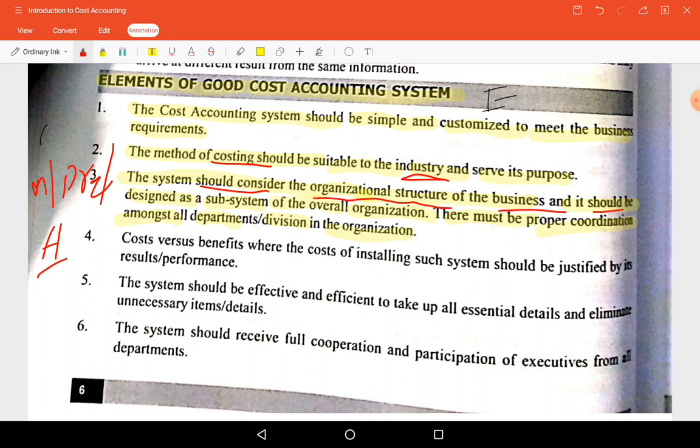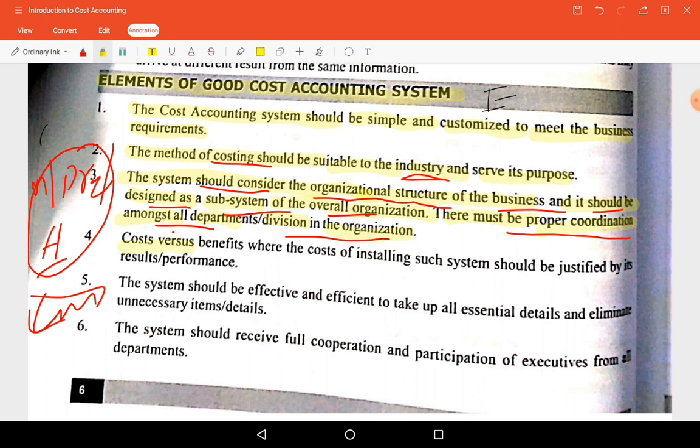Just like Parle, the biscuit section is there, the confectionery section is there. So chocolate confectionery comes under one department and biscuits come under other departments. So there must be proper coordination among all departments and divisions of the organization. That is what they are saying for cost accounting purposes.